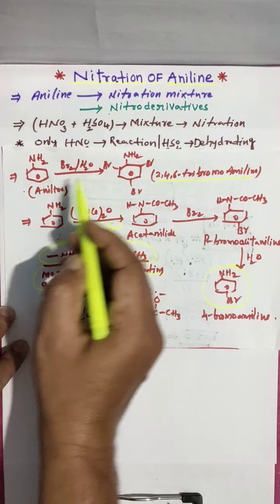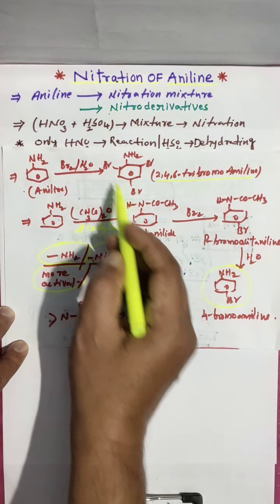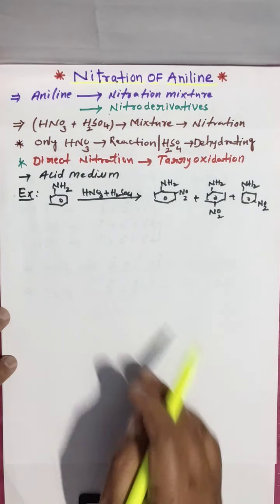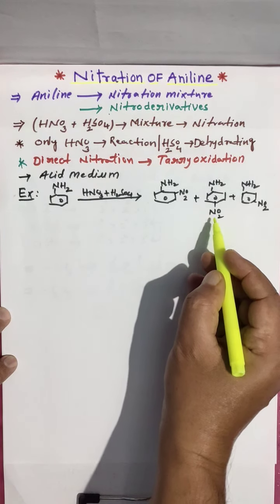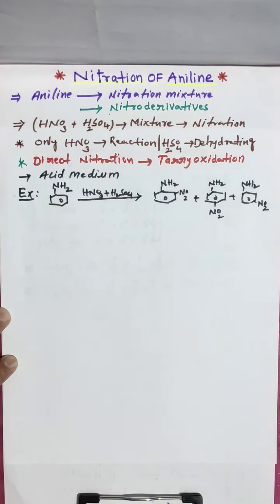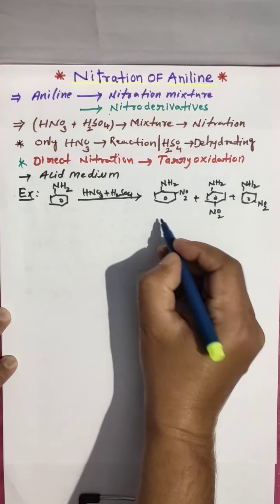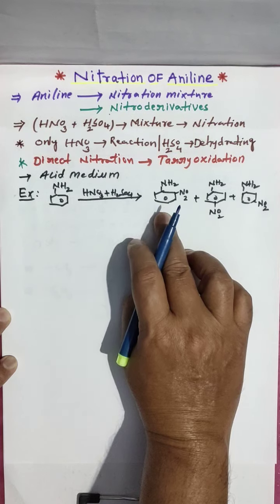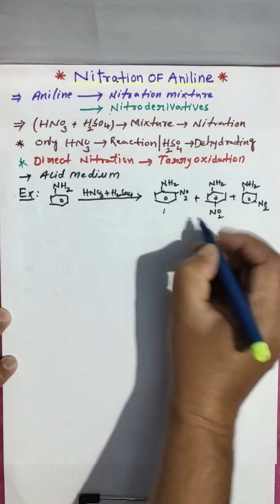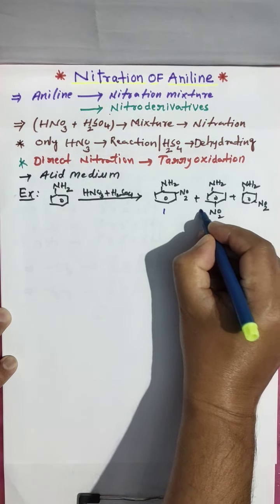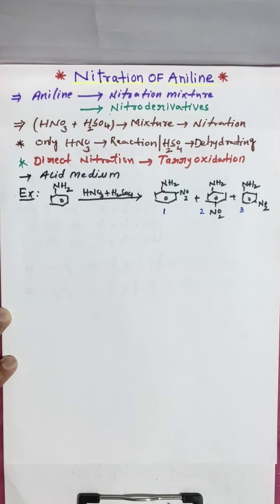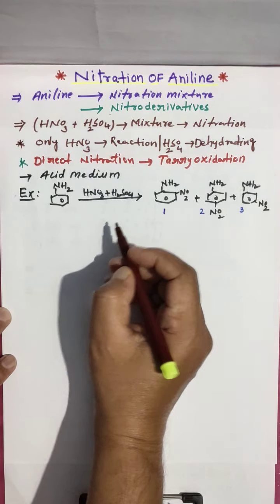Here in bromination we got ortho para product only, but in nitration we get ortho, para and meta products. Which one yields more?